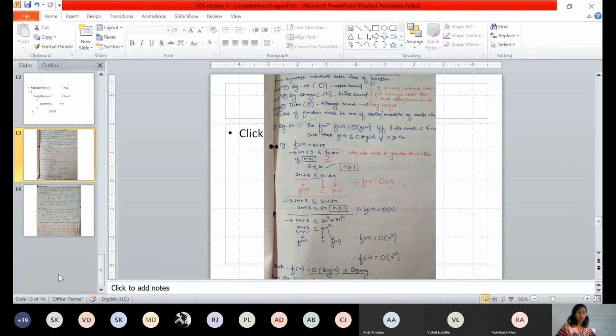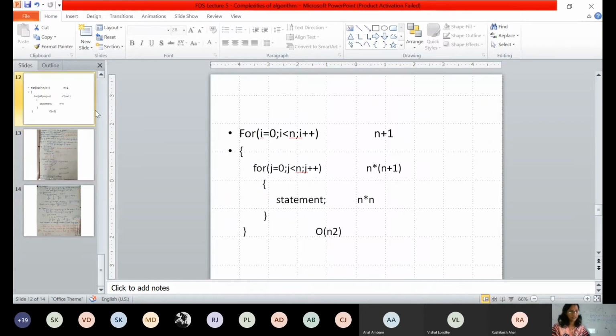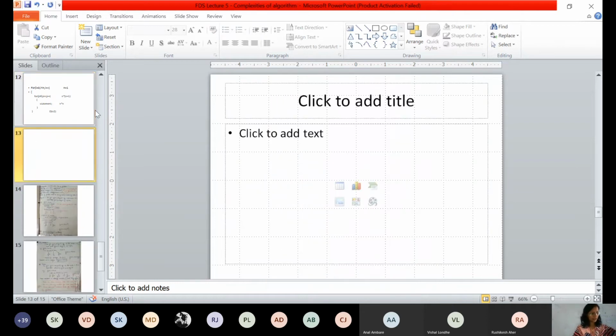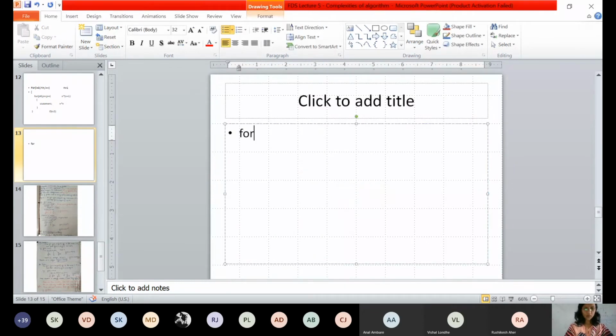Okay, now if you understood up to this, the next example I keep as homework for you, not homework, here only you will write it. So let us write the next code. Write this code in your notebook, everybody. Take the first for loop: for i equal to 0, i less than n, and then i plus plus.